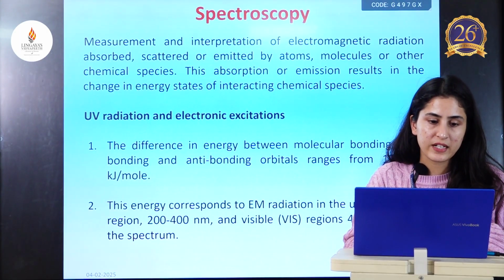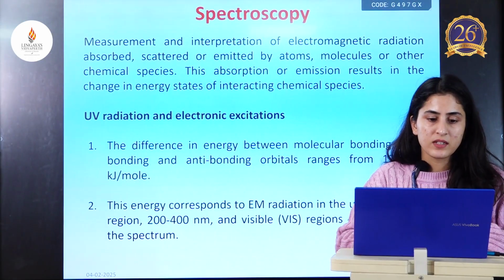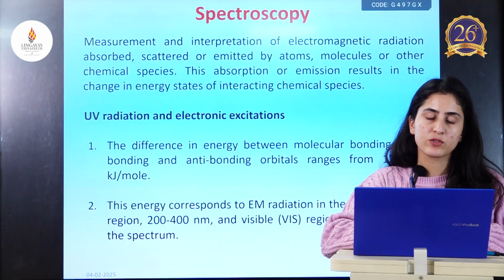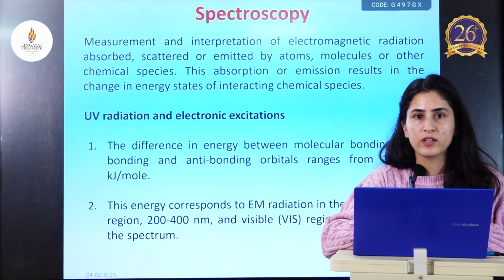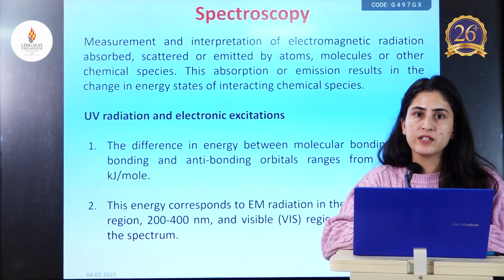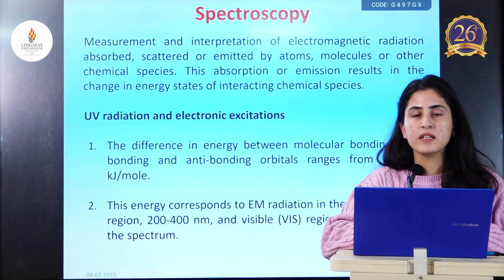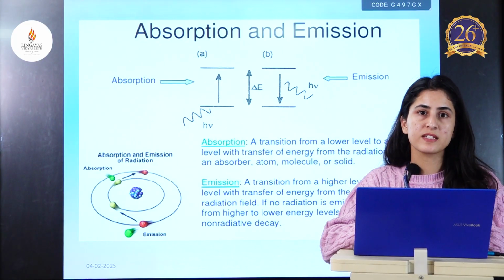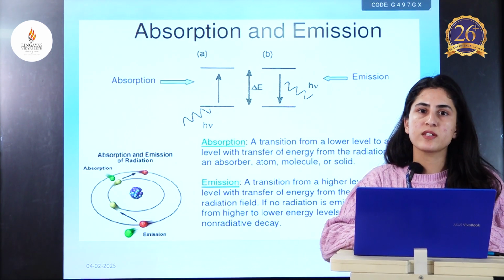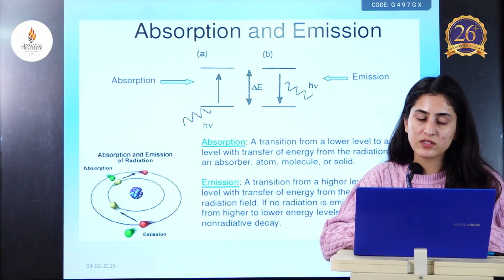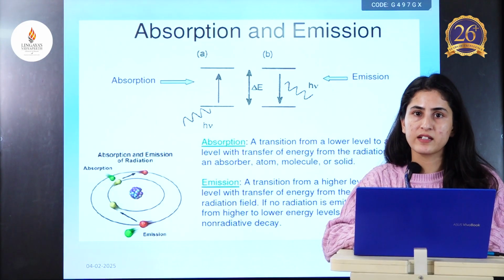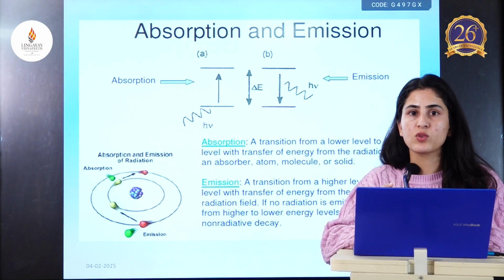Then comes UV radiation and electronic transitions. The wavelength range which comes in UV visible spectroscopy is 200 to 400 nanometer, whereas the range of visible spectroscopy is 400 to 800 nanometer of the spectrum. In absorption, electrons absorb electromagnetic radiations and jump from ground state to excited state, whereas emission is the process of release of energy when those electrons go again from excited state to ground state, when the energy source is cut off.